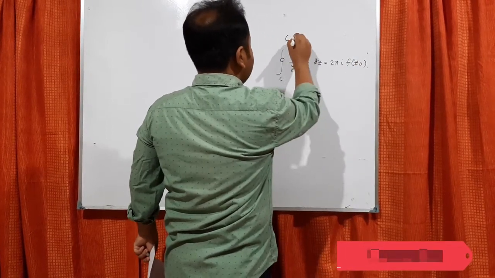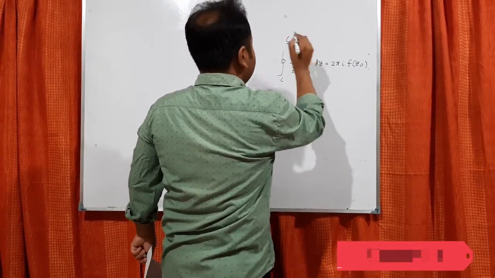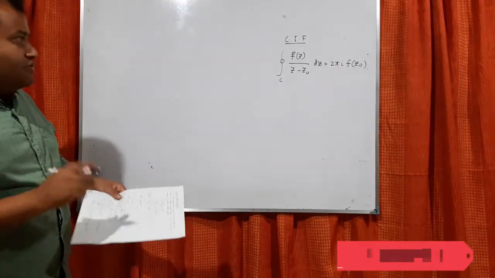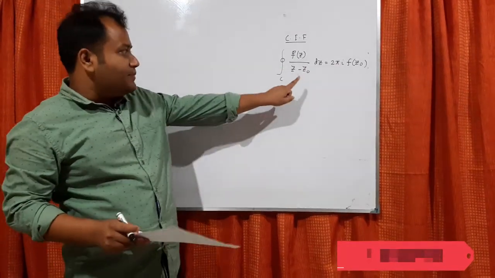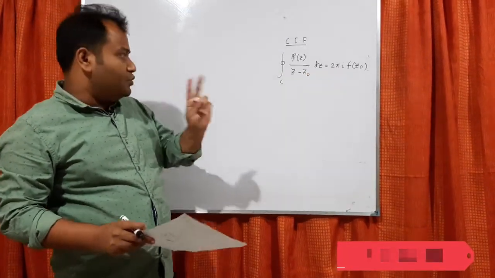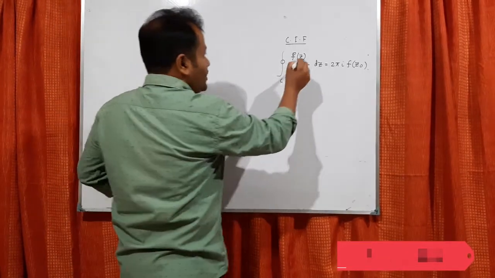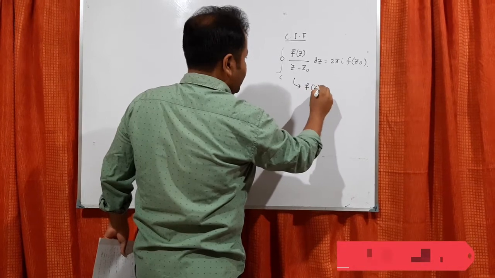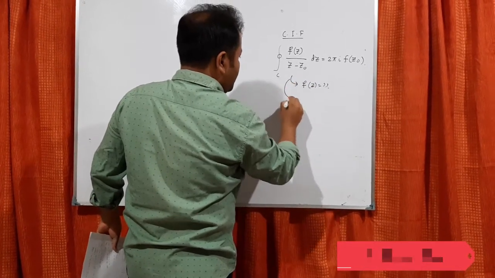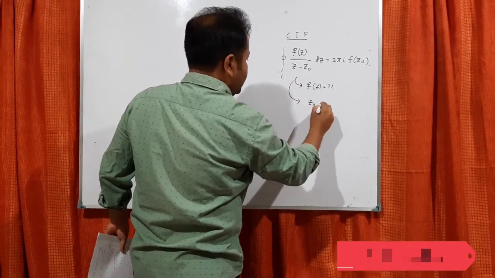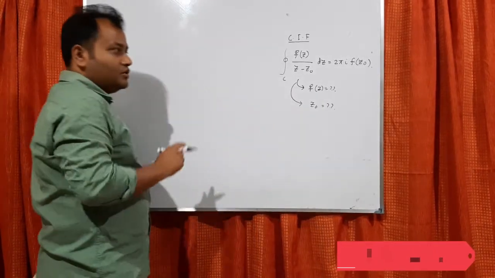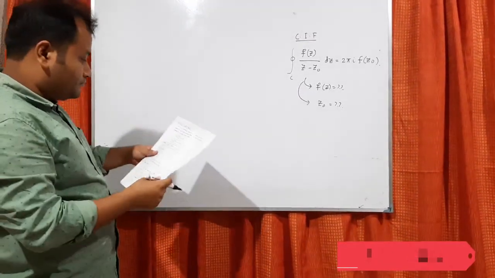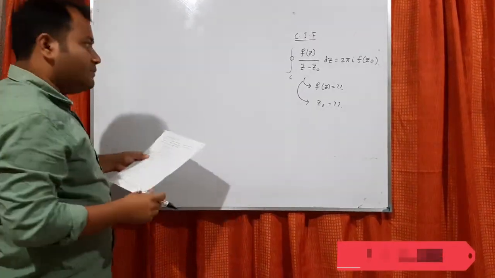This is Cauchy's integral formula. In this statement it looks very simple, but we have to understand what f(z) is and what z0 is. That is the main thing. So let us do some problems.